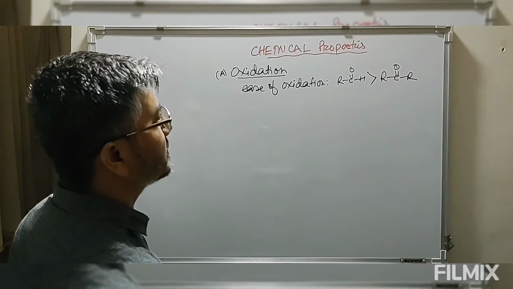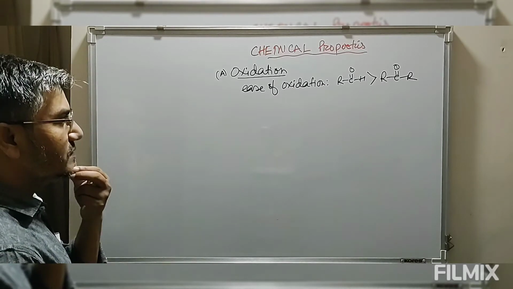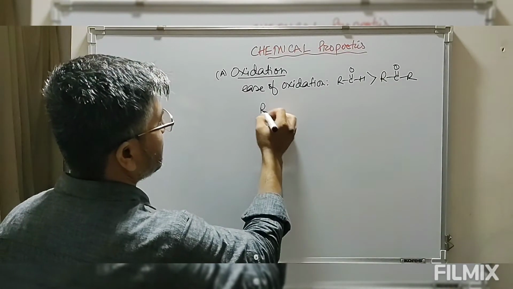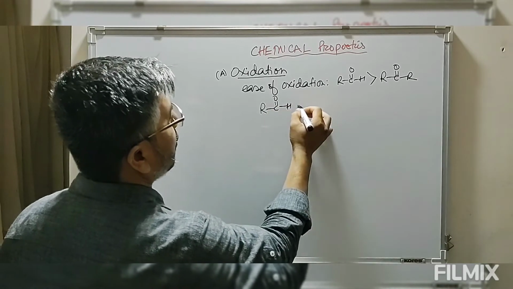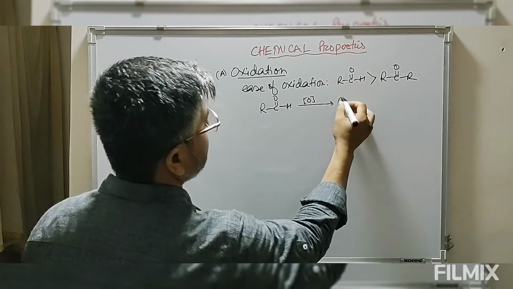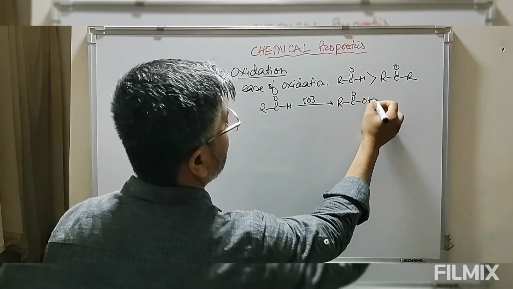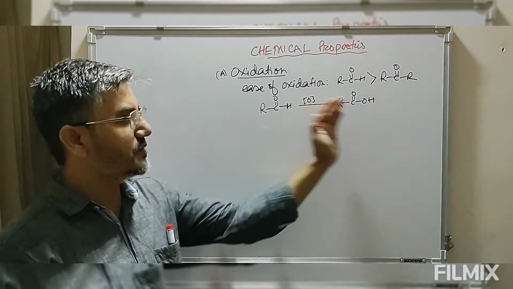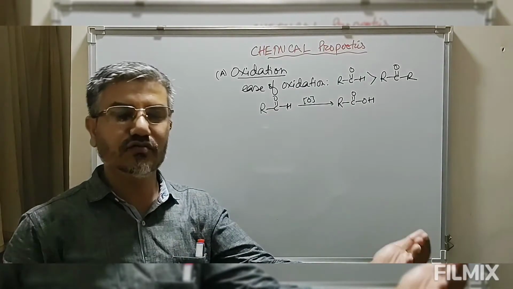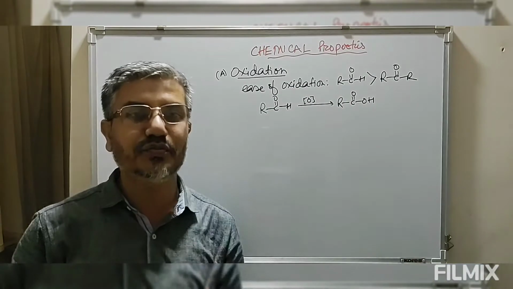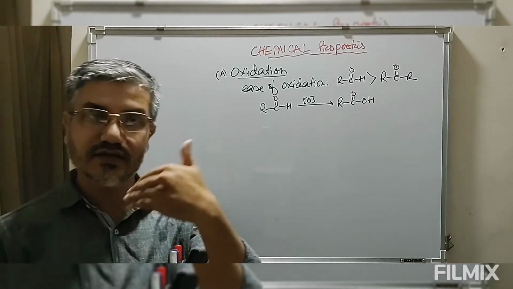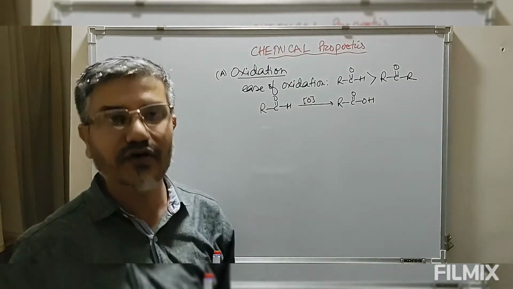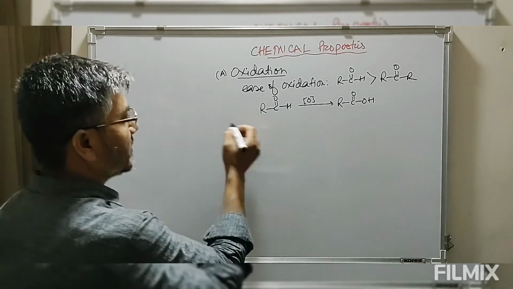Now let's take up the different oxidations of aldehydes and ketones. First, the oxidation of aldehydes. Aldehydes on oxidation give carboxylic acids. One of the very important chemical properties of aldehydes is oxidation, which gives acids. The same reaction is considered a general method of preparation of acids, acids from aldehydes. Aldehydes on oxidation give acids, so this is a general method of preparation of acids also. Under this we have different oxidizing agents.